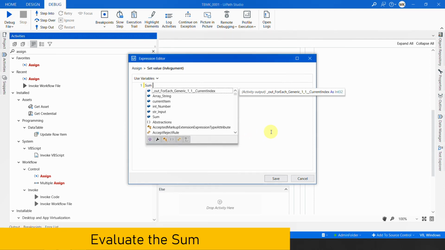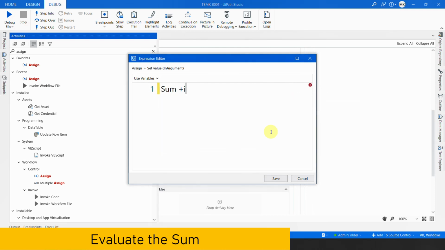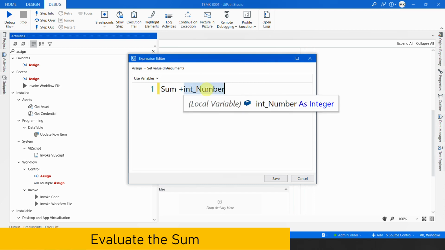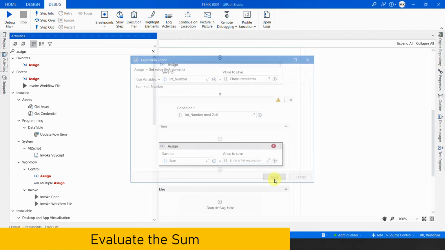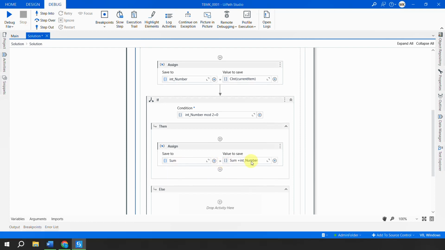So in the first time it would be 0, add whatever you have in this variable, which is number. As simple as that, right? So what will happen in the first run? It will have 0 and then the first number will be added and that value would be again stored back to the sum. So sum is equal to sum plus integer.